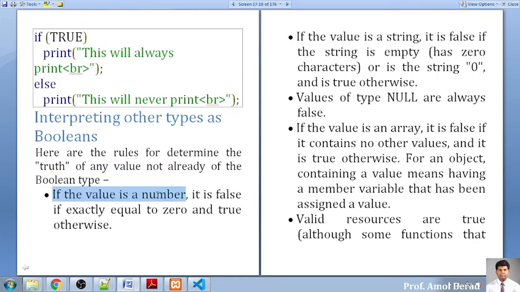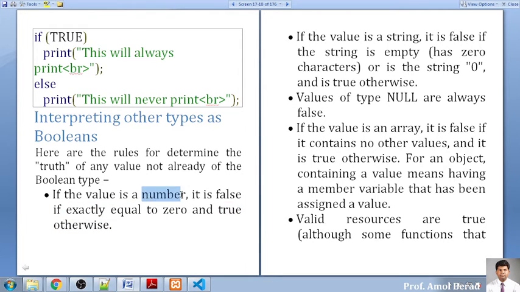So if the value is a number, it is false if it is exactly equal to 0. If a number is 0, it will be treated as a false value. If a number is greater than 0, or less than 0 with a negative sign, it will be treated as a true value.